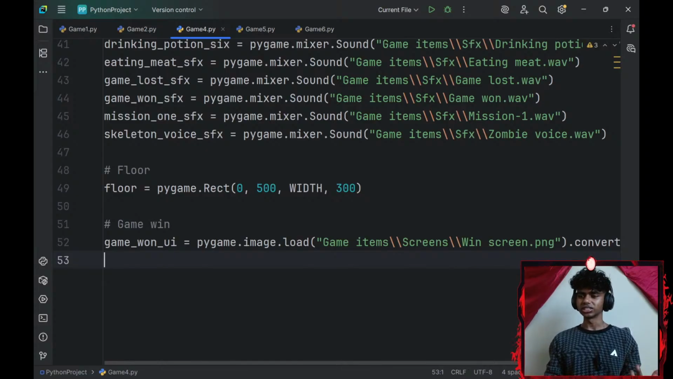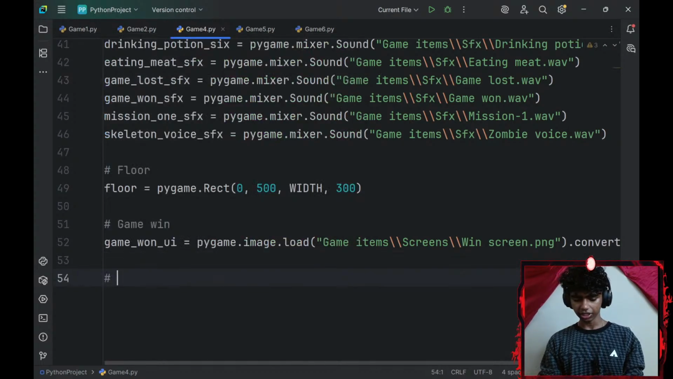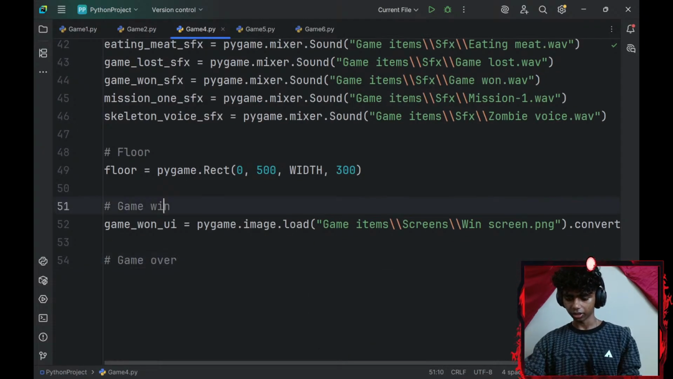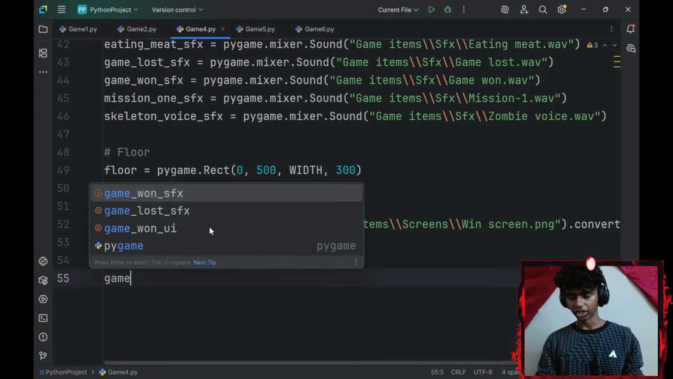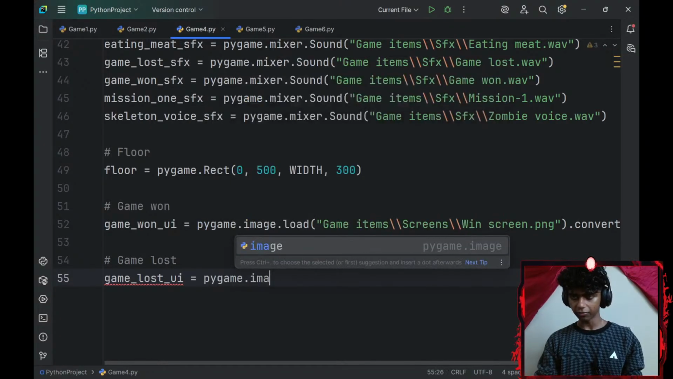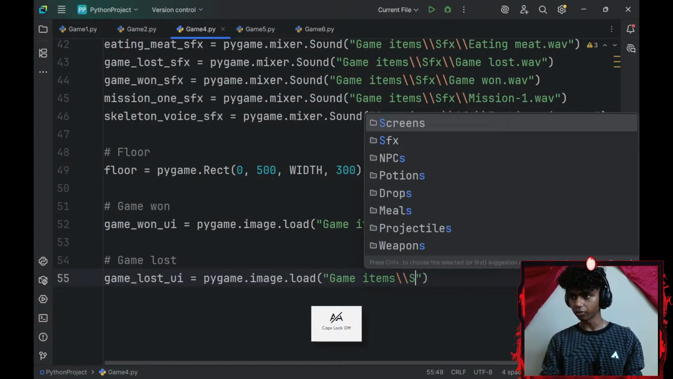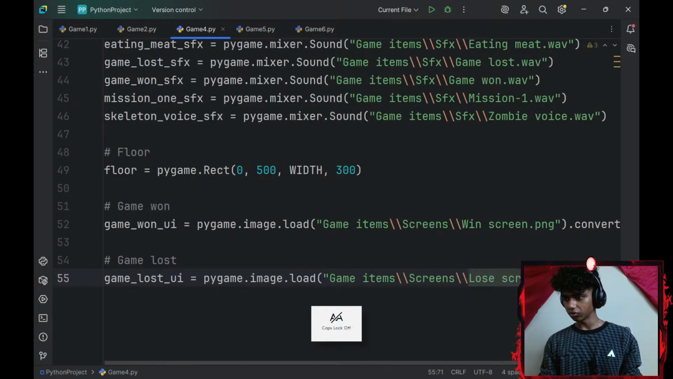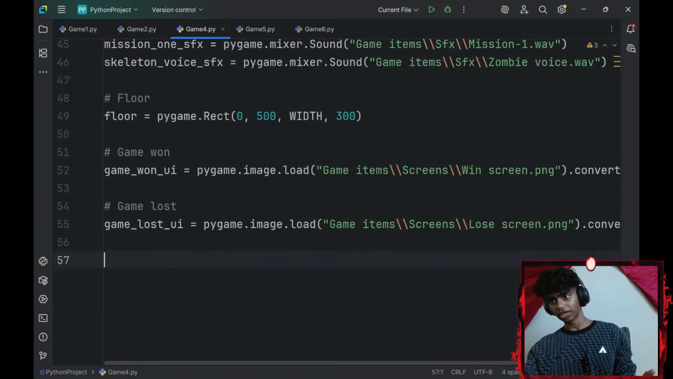And then I'll need a font. I honestly might add the fonts later. I would need a game_over. I'll actually add them later as well. Let me go on with game over. Okay, this is going to be game won. I could change that to game lost. Okay, and then let me create a variable. So game_lost_UI is going to be equal to pygame.image.load. I'll give the file path. The file path is going to be game items followed by 2 forward slashes followed by screens, 2 more forward slashes, my lose screen PNG. And I will convert this. I won't convert it to alpha since I'm not going to be using it as a PNG.